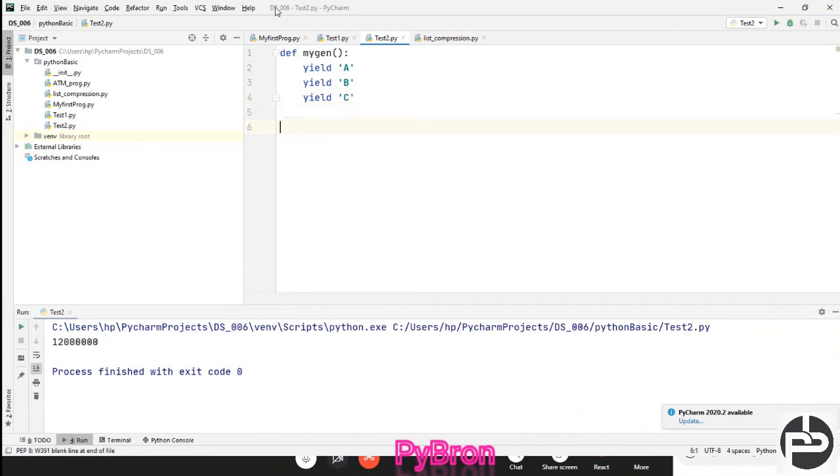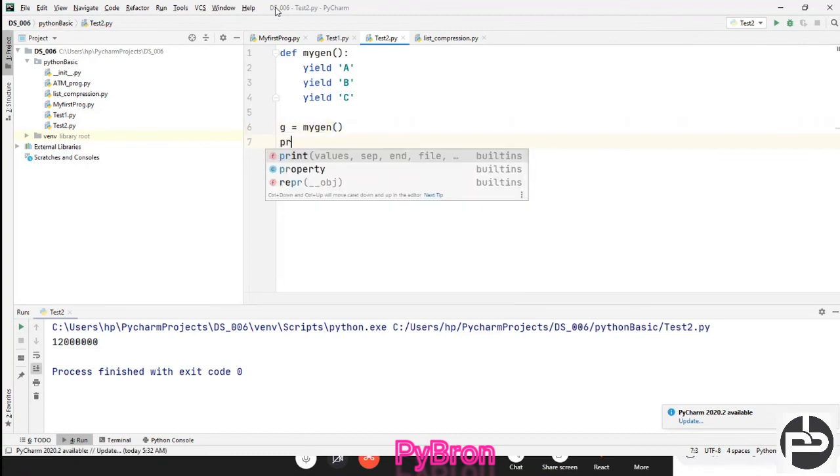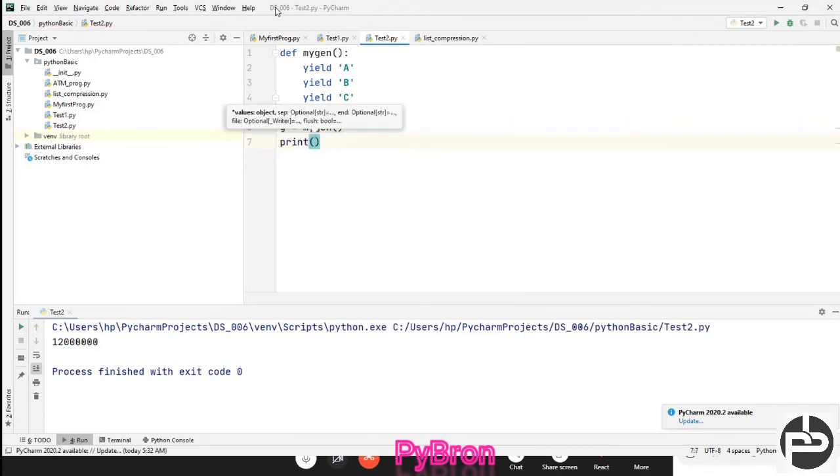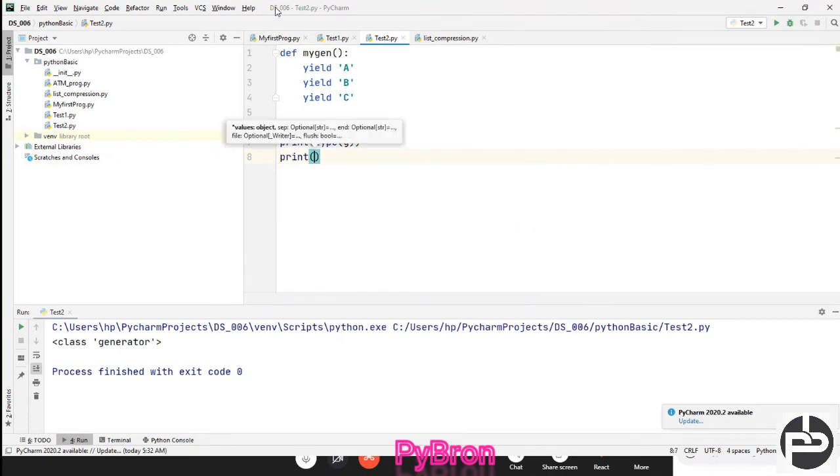I'm going to call this generator method and store it inside g, and now print type of g. I want to know what the type of g is. Okay, shift, it's a generator. Can you see this? It's a generator kind of class. Now let's suppose print, and here I want next of g.